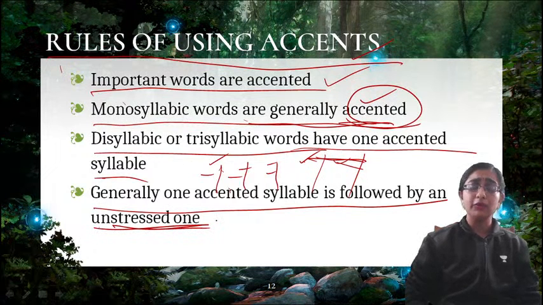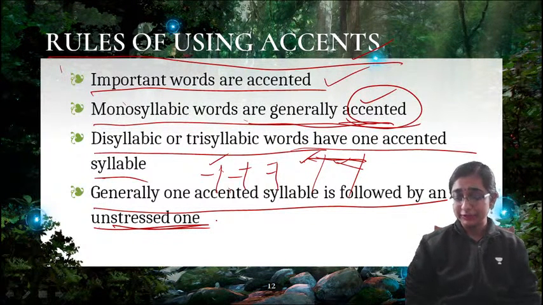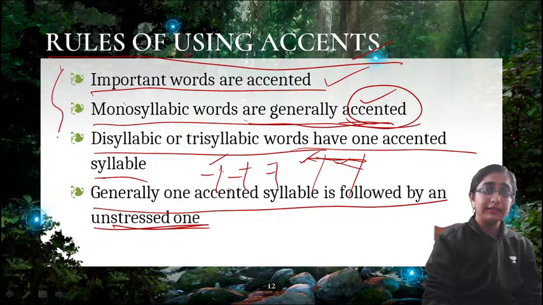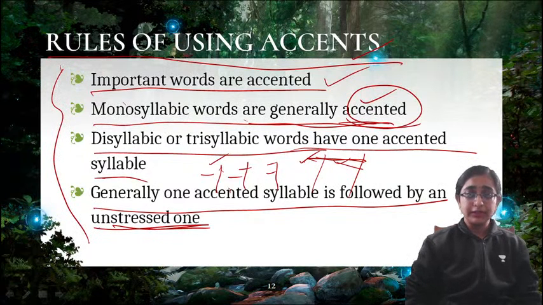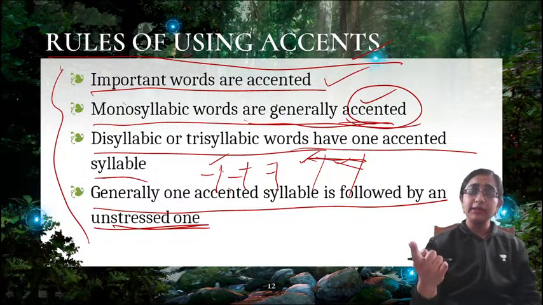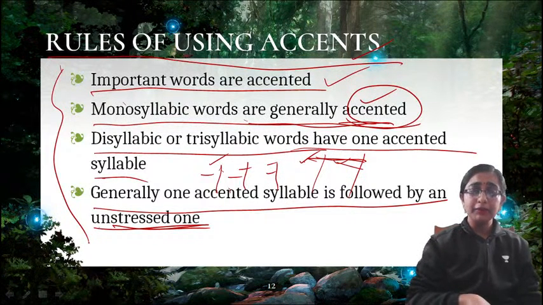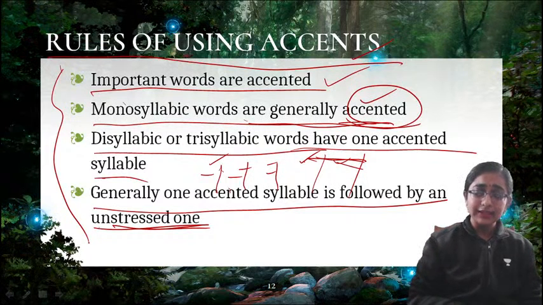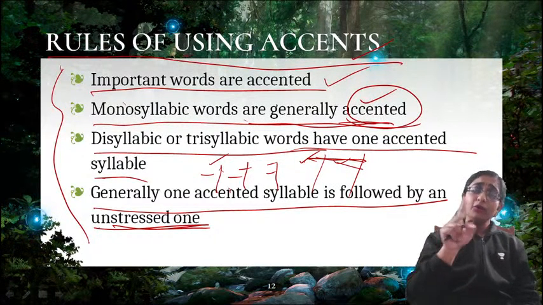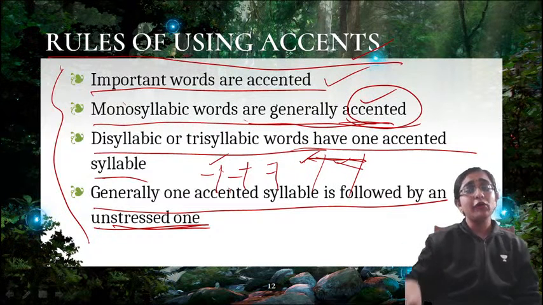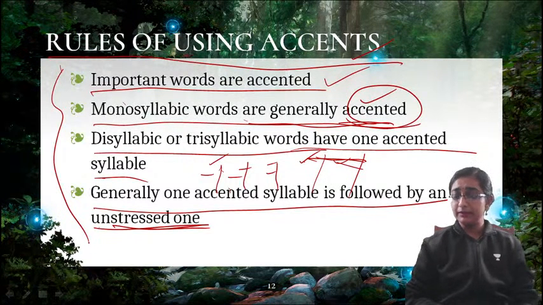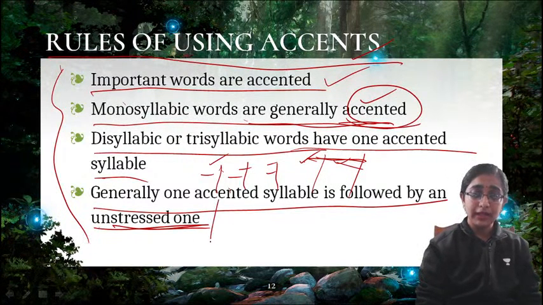This is the general rule, but there are also some exceptions. So these are all general rules of using accents. Important words must be accented. Monosyllabic words are accented. Disyllabic or trisyllabic words have only one accented syllable, and generally one accented syllable is followed by an unstressed syllable, which means unaccented syllable. Unstressed means unaccented.